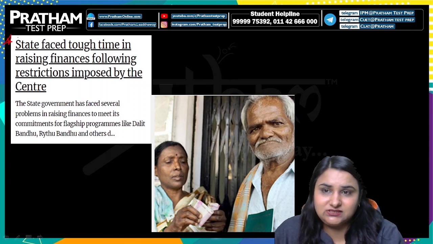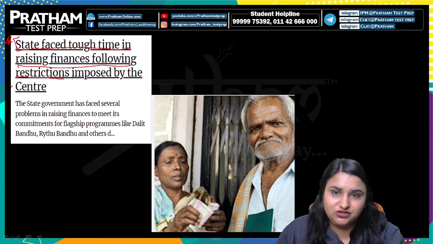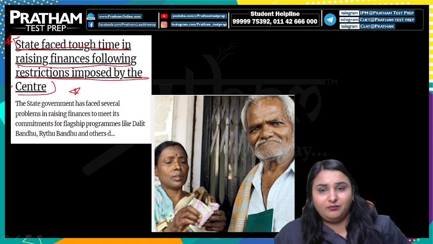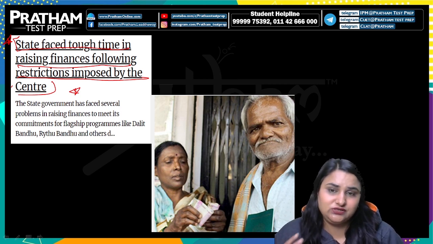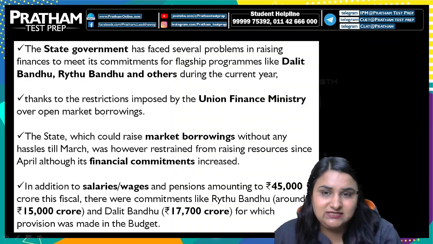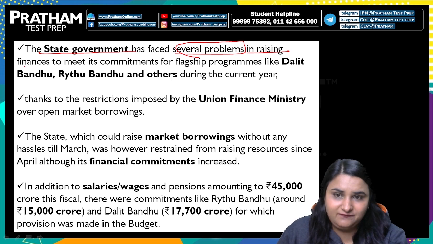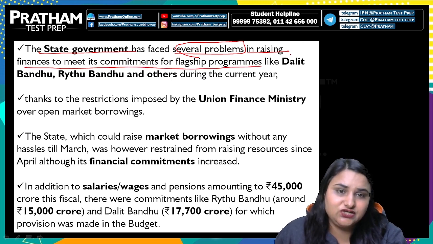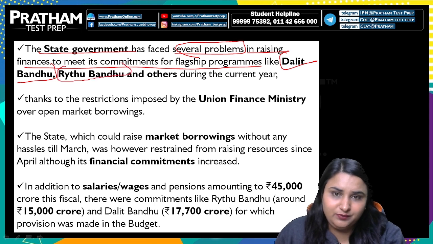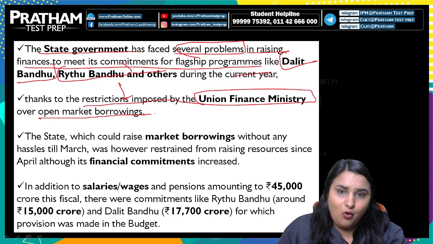Now, next news, states faced a tough time in raising finances following the restrictions imposed by the Centre. So the state government is facing so many issues in raising finances to meet its commitments for flagship programs like Dalit Bandhu, Rythu Bandhu, etc. So इसको थोड़ा सा डिटेल में पढ़ते हैं यहाँ पे, that the state government has faced several problems in raising the finances to meet its commitments for flagship programs like Dalit Bandhu, Raitu Bandhu and others during the current year, owing to the restrictions imposed by the Union Finance Ministry over open market borrowing.